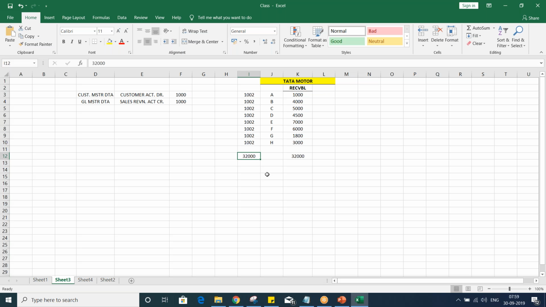So if somebody asks what do you mean by customer reconciliation account, it means whatever the customer balances are there, that is going to be consolidated. With the help of the reconciliation account, we are going to get a consolidated figure of all the customer balances, and this is how we will come to know what our total receivable is. This is the logic behind creation of the reconciliation account, guys.